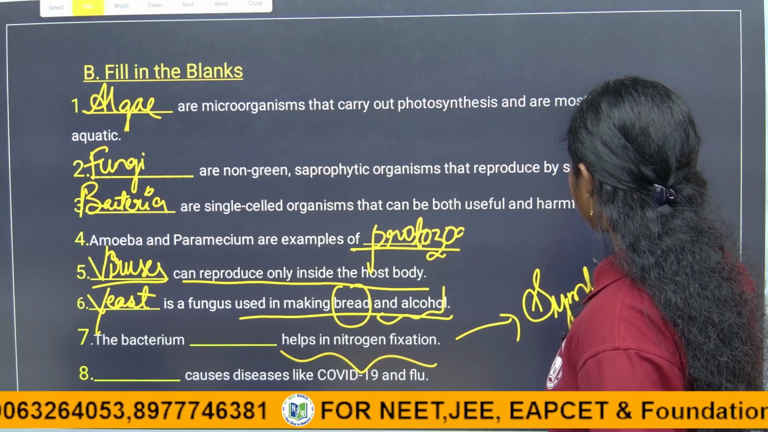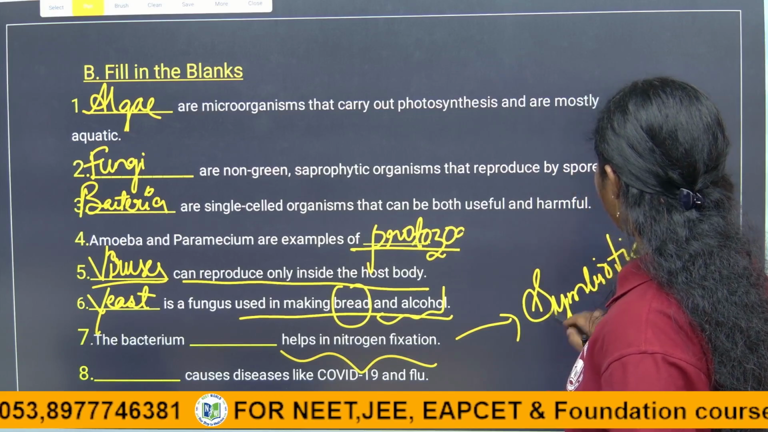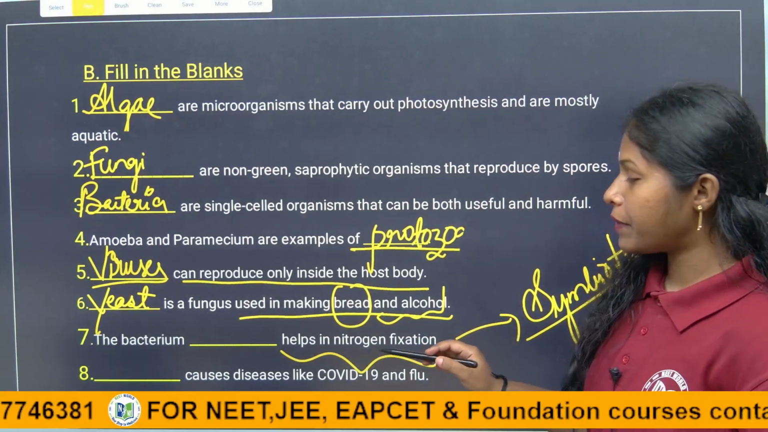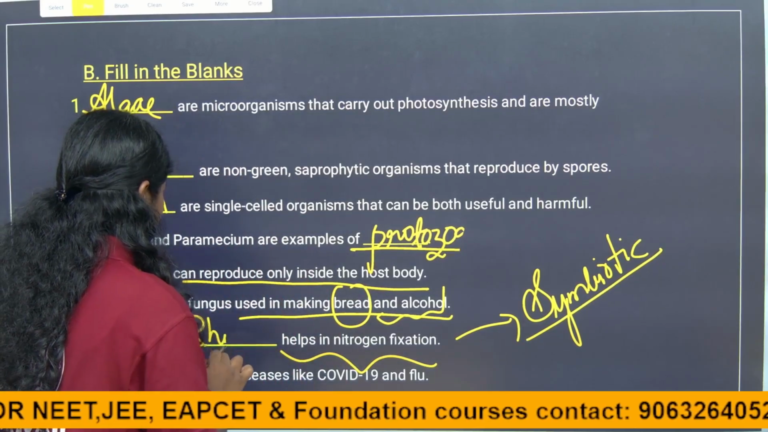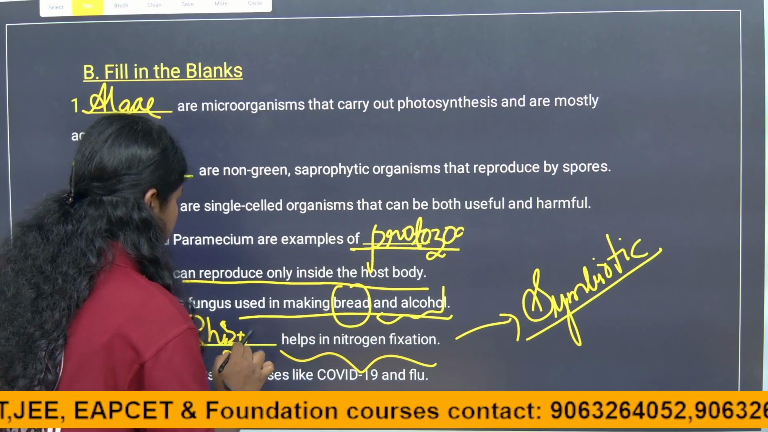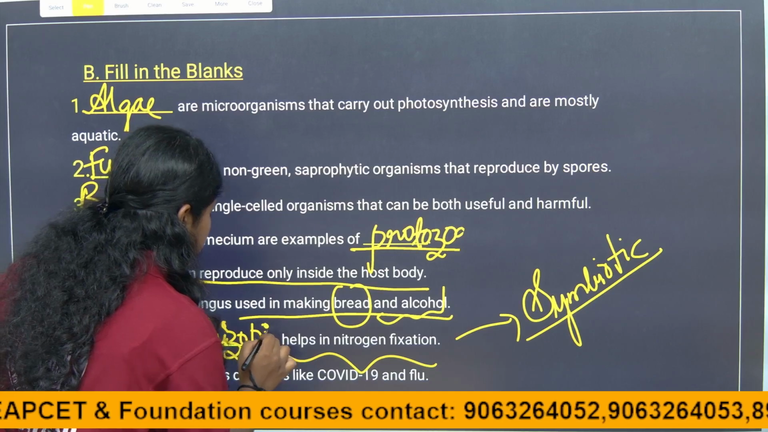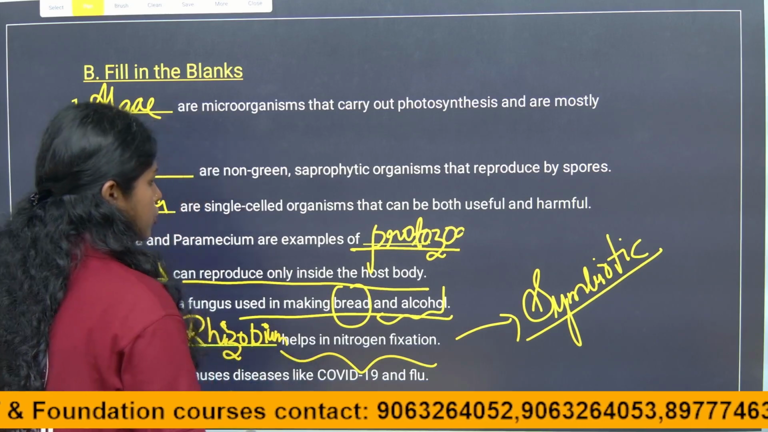Which bacteria, children, shows the symbiotic relationship? It is Rhizobium bacteria, which is present in the leguminous plants. Leguminous plants help in nitrogen fixation, right?